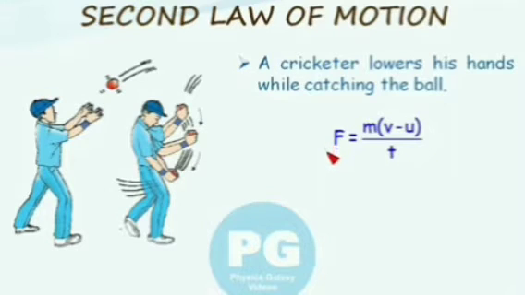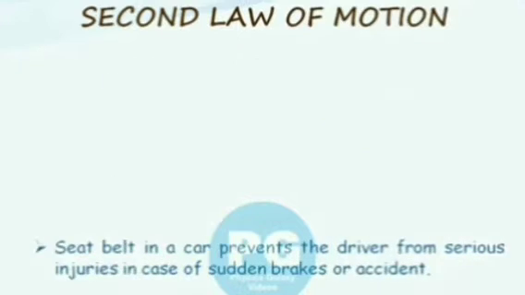Let us see another example, the use of seat belts in cars. These days, all cars are provided with seat belts for passengers to prevent injuries in case of an accident. In a car accident, a fast-running car stops suddenly, so the car's large momentum is reduced to zero in a very short time.